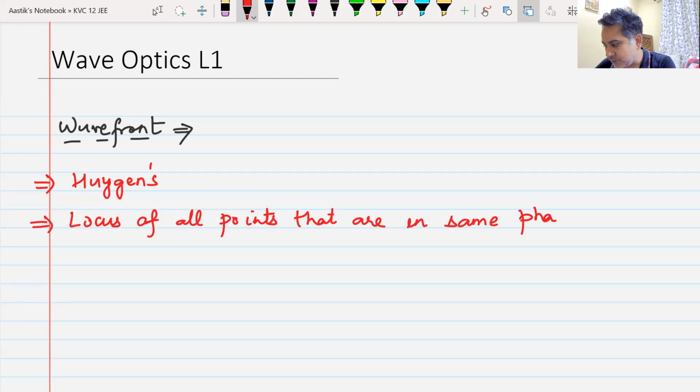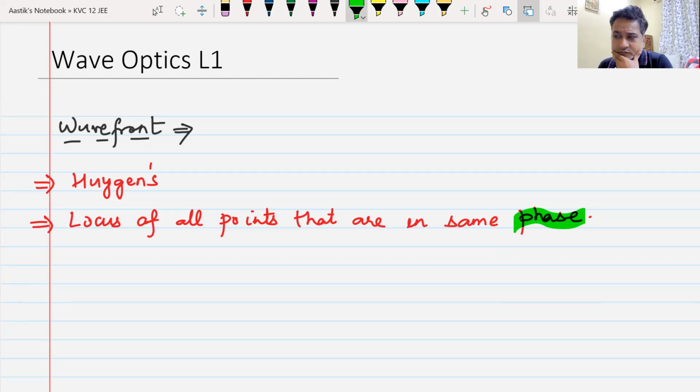Wavefront is a locus of all points that are in the same phase. When I talk about phase, what do you understand by the term phase? Does anyone have any idea about the term phase? Speed? No, phase is not speed. Think about something else. Phase is a word that comes from the wave equation. We will understand this term phase in much detail.